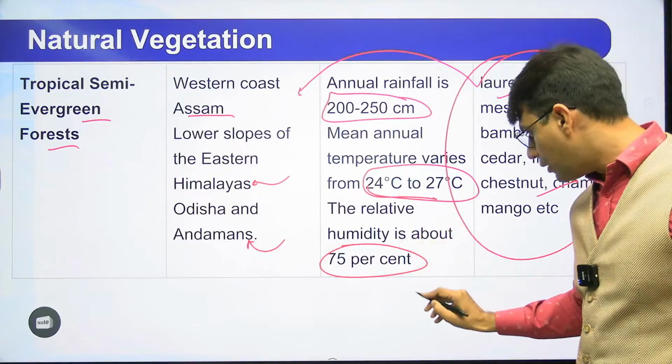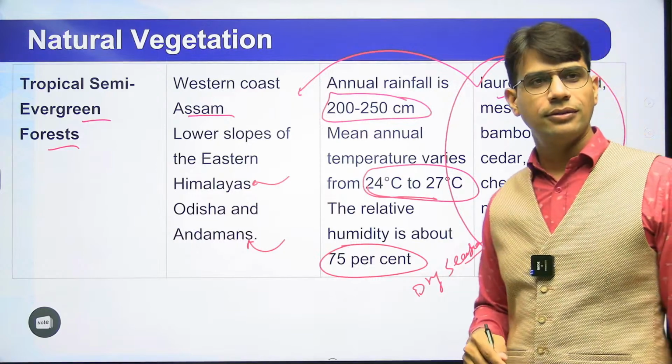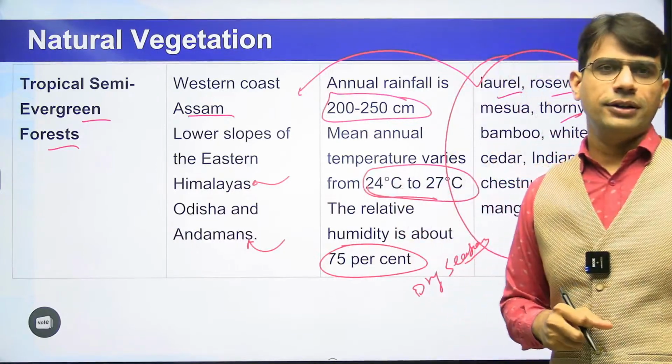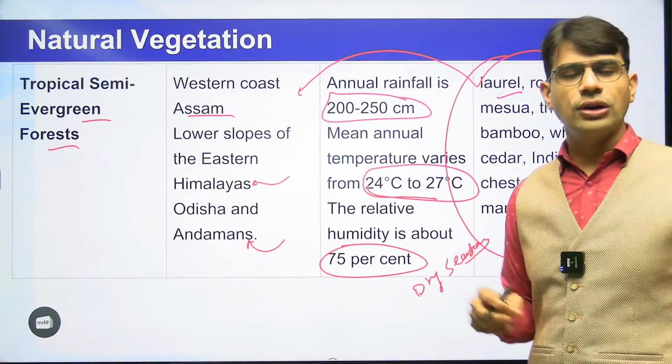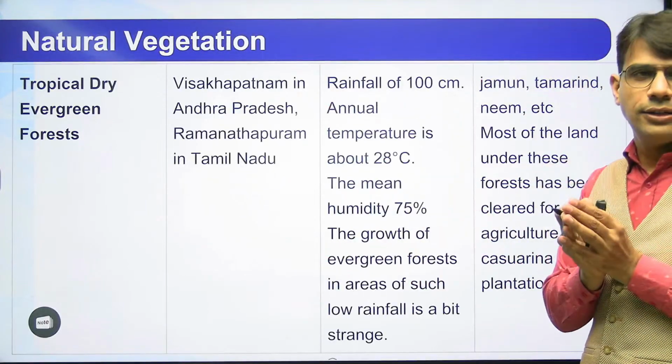But yes, they have the dry season. They have a dry season, because for a certain defined period, the trees will lose their leaves. They will shed their leaves for a certain defined period.